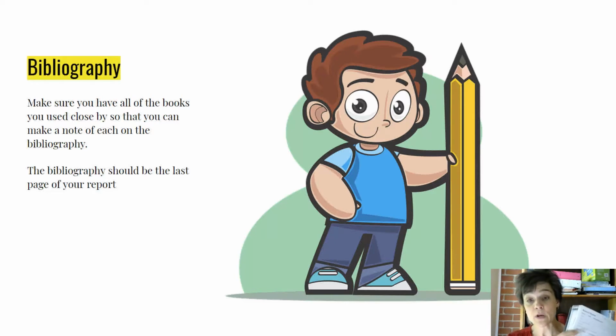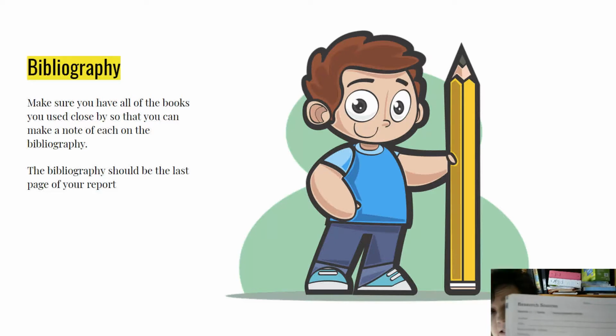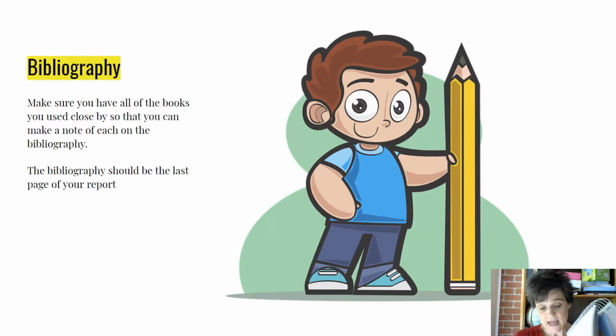I can't see what I'm recording, so I don't know if you can see this, but it's just a paper that talks about your resources and where you got your information, okay? It gives 3 sources, books or encyclopedias or whatever they were. If you need more, then you can just add a piece of paper.